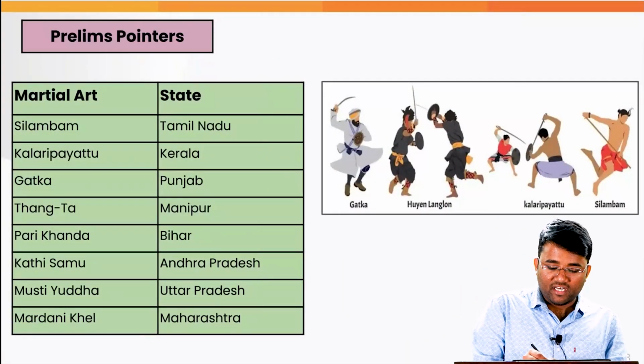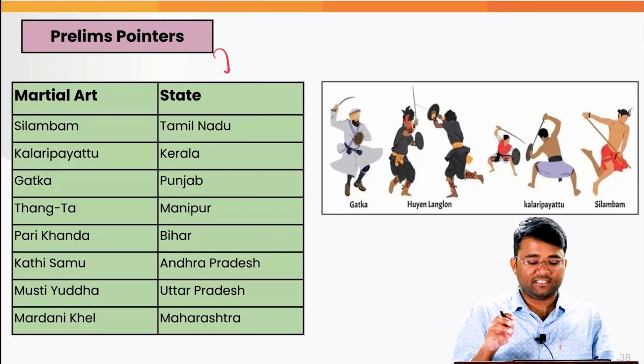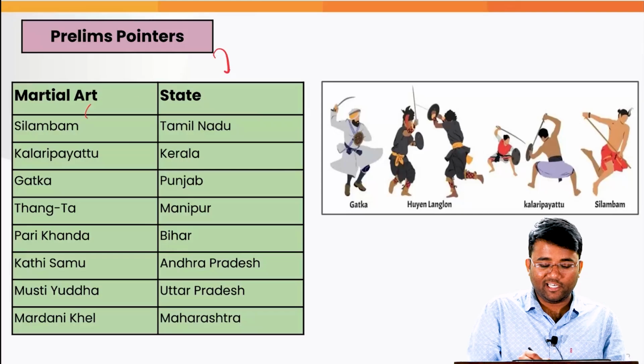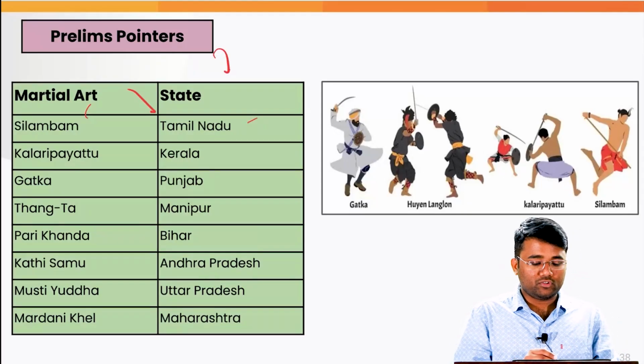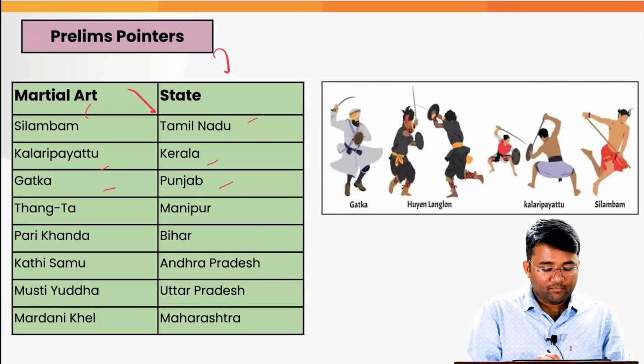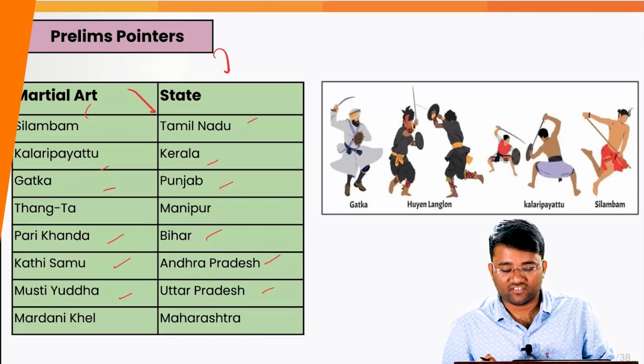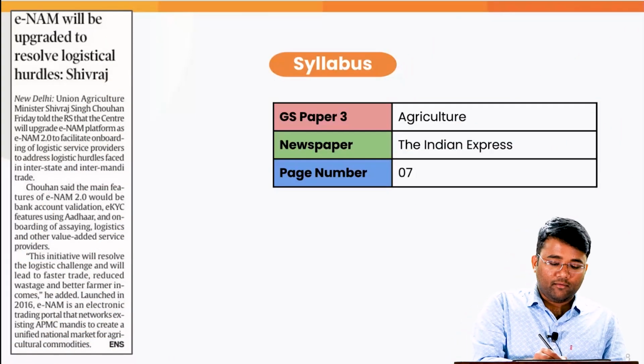There are some other martial art forms which may be very important for your upcoming prelims 2025 exam. For example, Silambam is related to Tamil Nadu, Kalaripayattu Kerala, Gatka Punjab, Thangta Manipur, then Parikhanda Bihar, Kathi Samu Andhra Pradesh, Masti Yudh Uttar Pradesh, and Mardani Khel is related to Maharashtra. Our next topic is ENAM 2.0.